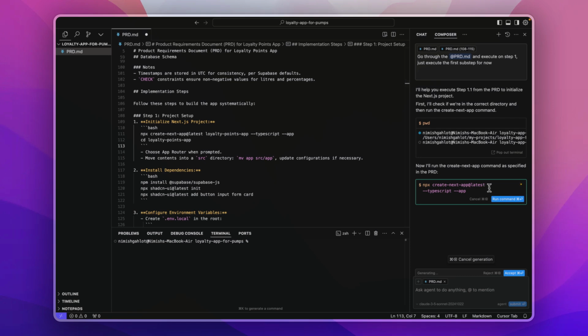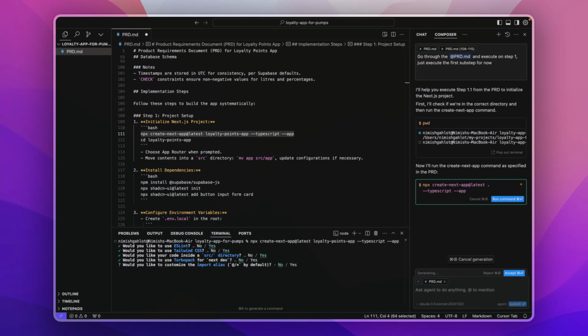Over here, I see that the command is not exactly how we have mentioned it in the PRD. So I will just copy this command from the PRD myself, and I will paste it in the terminal. And it is asking us if we want to use ESLint. Yes. Yes for Tailwind CSS. Yes for Swag. No. No.